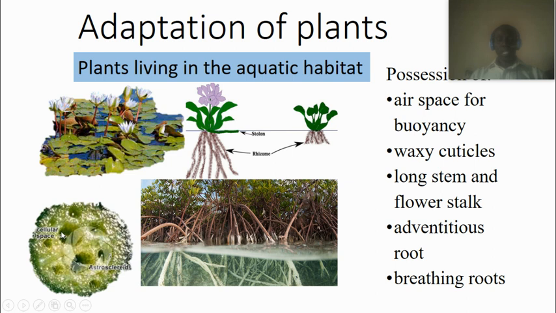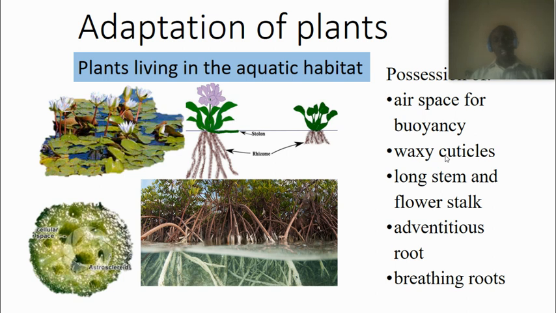It has a kind of hollow in its body. This is the space where they store air. This helps them to float on the water, not to sink in the water. So that is it. Some of these plants also have a waxy cuticle. The waxy cuticle helps them to disallow water from entering into their body, so it helps them not to get wetted with water.